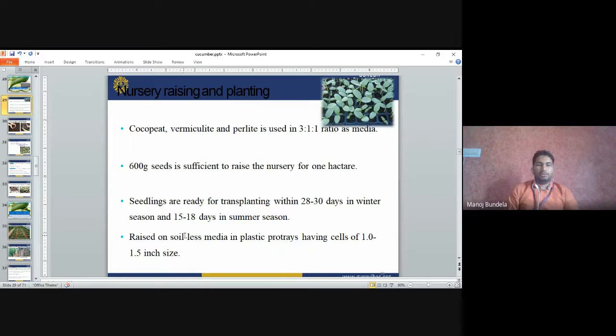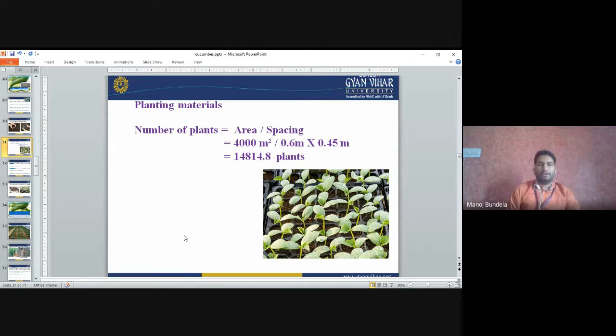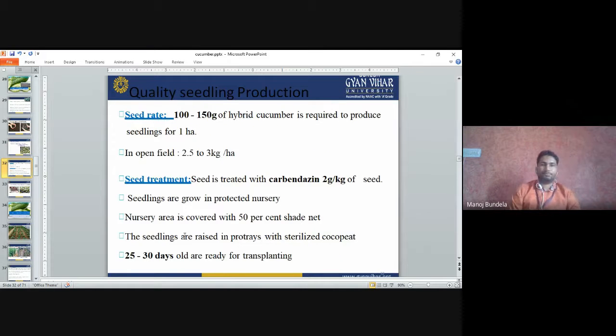Seedlings are raised on soilless media in plastic pro trays having cells of 1 to 1.5-inch size. Preparation of soil media: with cocopeat and everything, we add and prepare the soil media. Planting material we have to calculate by area and spacing. So total area divided by spacing, we can calculate the number of plants we require.